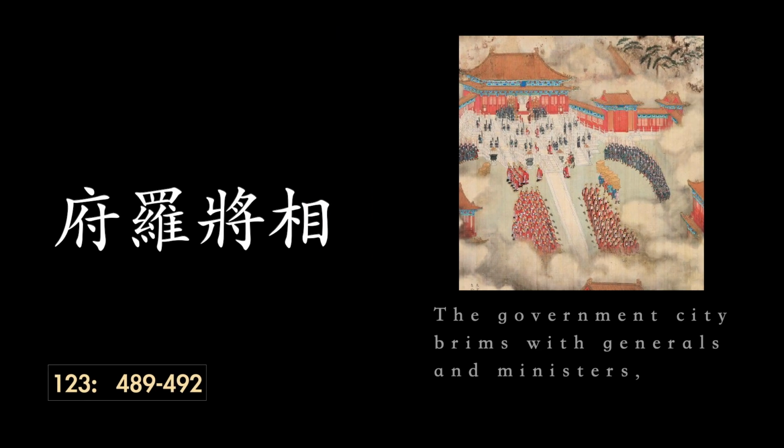Let's look at line number 123. I'll offer an English translation character by character. Government. Spread. General. Minister. Together they can be translated as the government city brims with generals and ministers. Let's hear it pronounced. You hear it from a recording in Korean, Japanese, and Chinese.